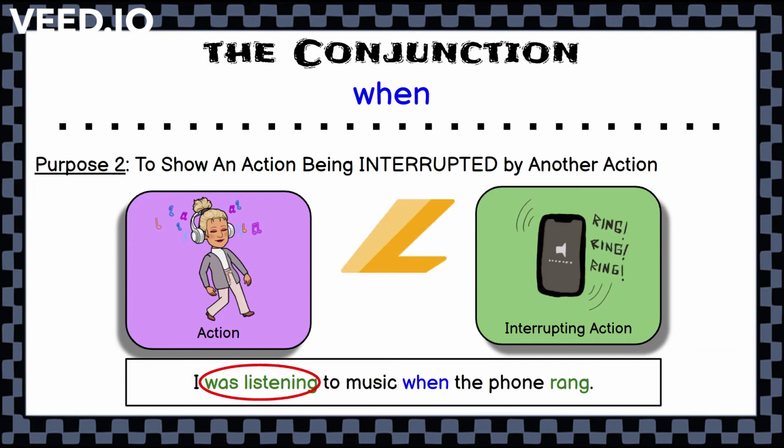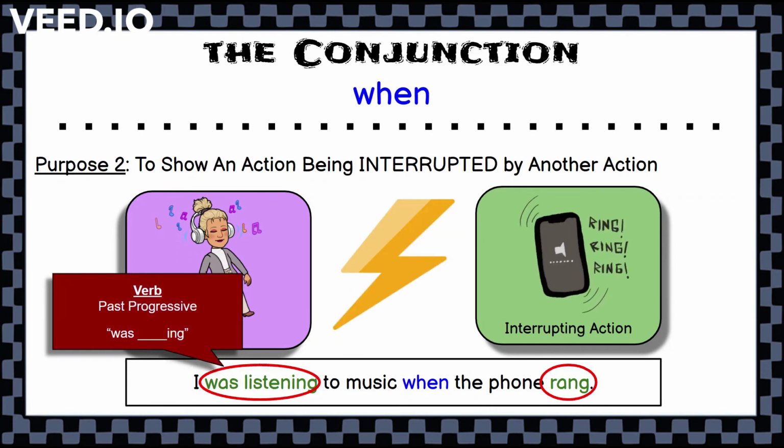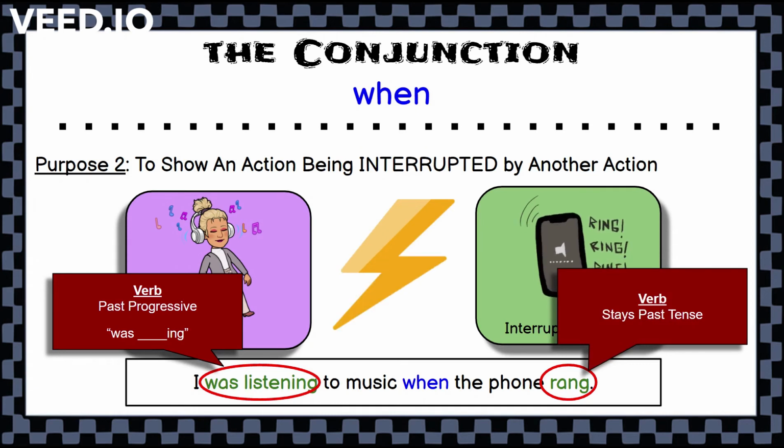The verbs in this sentence, was listening and rang, are in two different forms. The first verb, to show that that action was happening continuously, we use past progressive or was verbing, was listening. But our second verb stays in the regular past tense form. And in this case, it is an irregular rang.